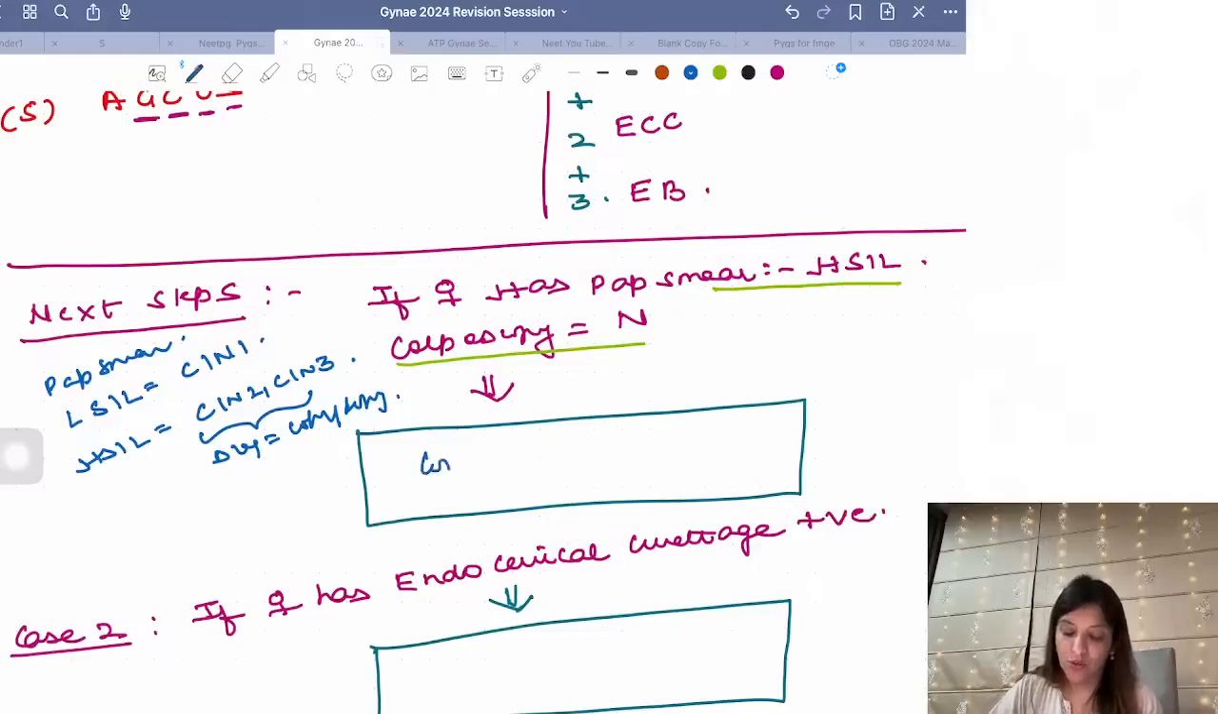So, if there is a mismatch somewhere, what would you like to do? You are going to do cone biopsy. Why? Because it could be that the problem area is in the endocervix. There is nothing below, that is why nothing is visible on colposcopy. So whenever there is a mismatch between pap smear and colposcopy, my next option becomes cone biopsy or conization.